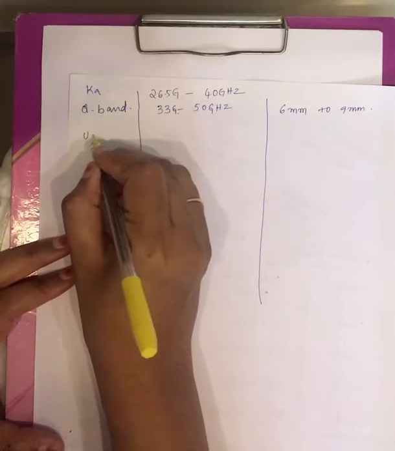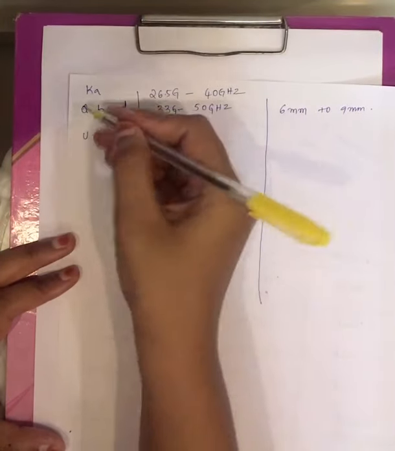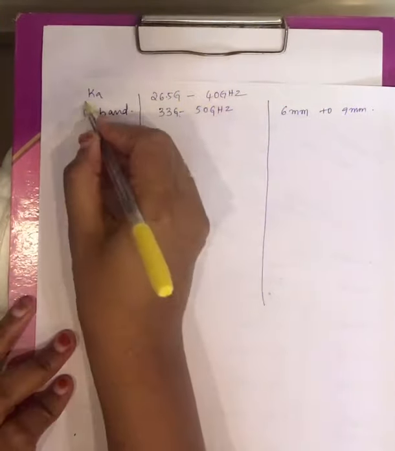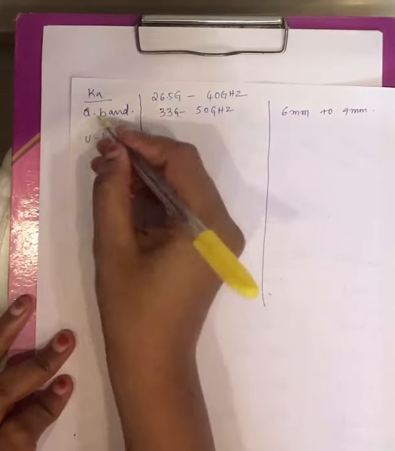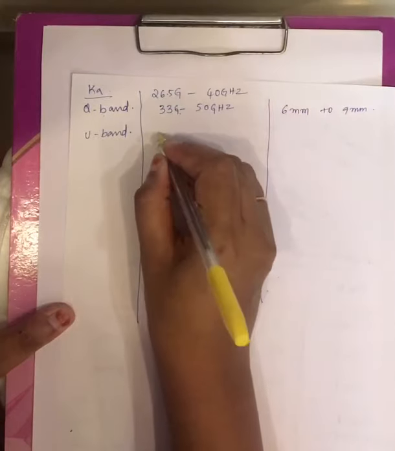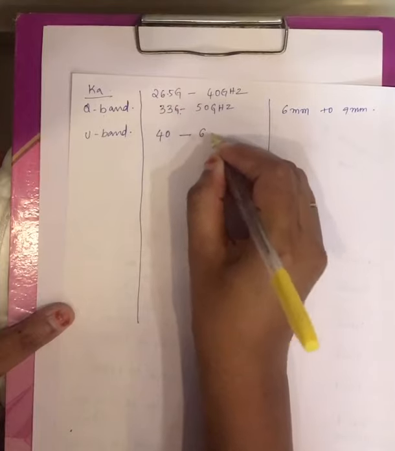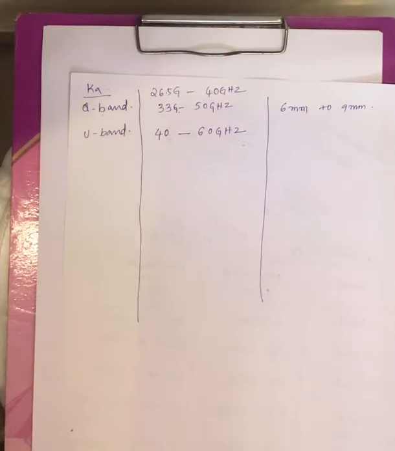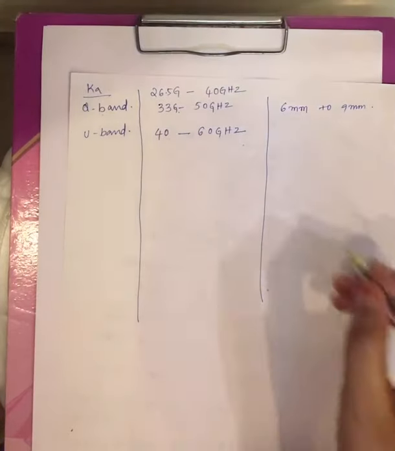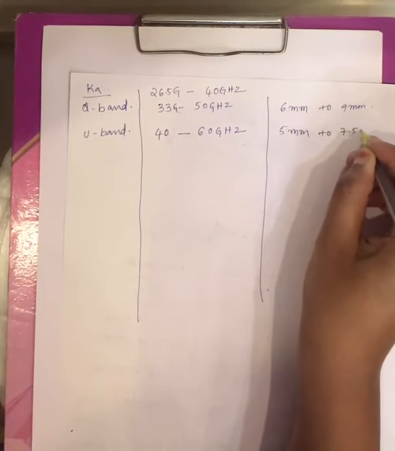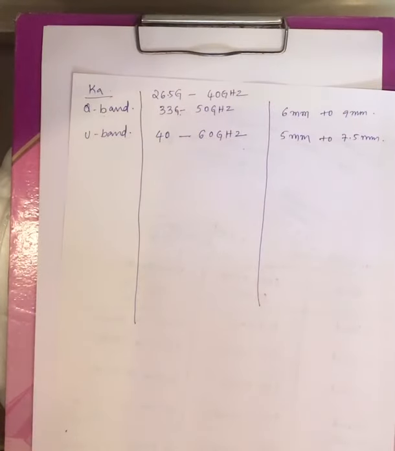And coming to the next band, you have the U band, right? Now after this you will have mixing of frequencies. Till the Ka band you have continuous frequency ranges, but after the Ka band you will have mixing of frequency ranges, right? Next you will have the U band, and its frequency range varies from 40 to 60 gigahertz. Its wavelength range varies from 5 millimeter to 7.5 millimeter.